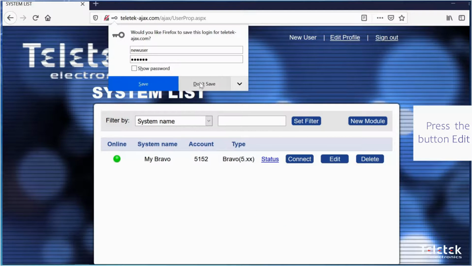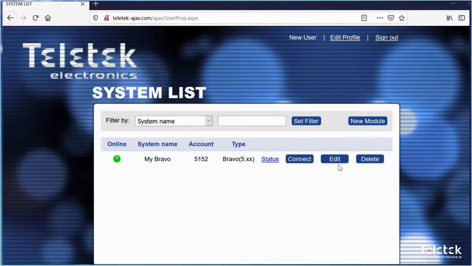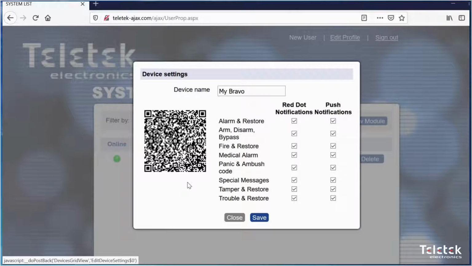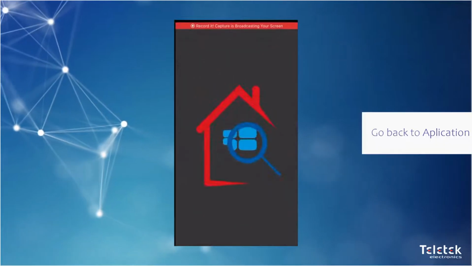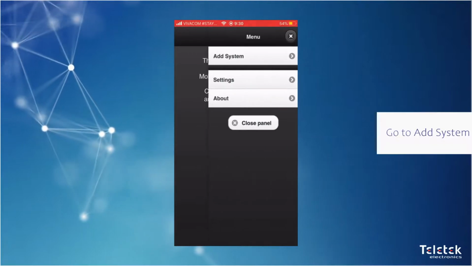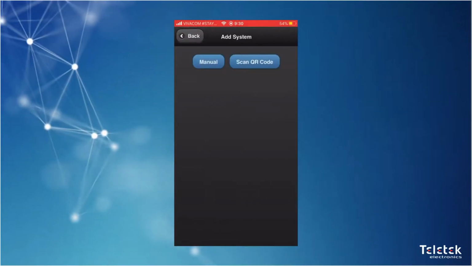Then we need to press button Edit. The server will generate a QR code which we can use to add our system to MobileTTE. We can now go back to the application, go to Add System and scan the QR code.